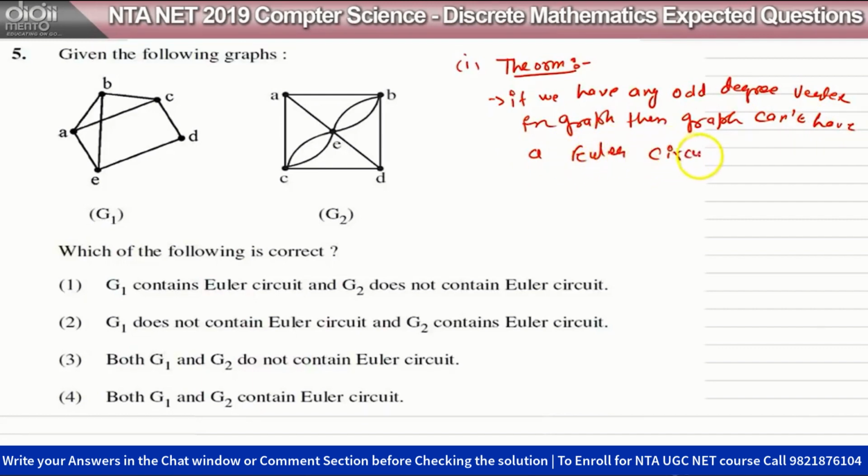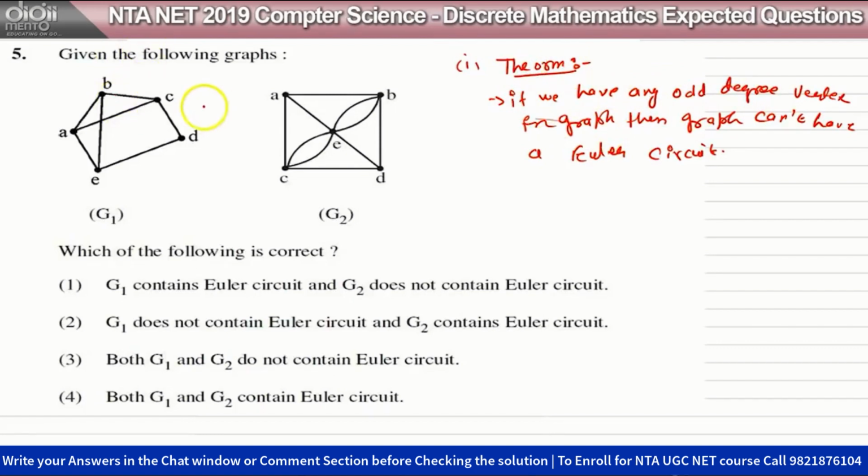Okay, this is the first thing. There are two ways to know whether this graph contains an Euler circuit or not. First, you can manually check by finding a path in this graph, or you can apply this theorem. Why are we saying that if there is an odd degree vertex, then the graph does not have an Euler circuit?